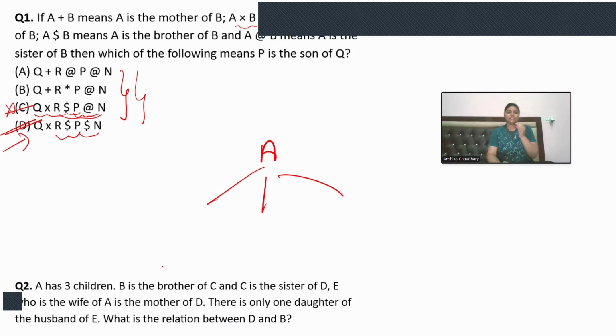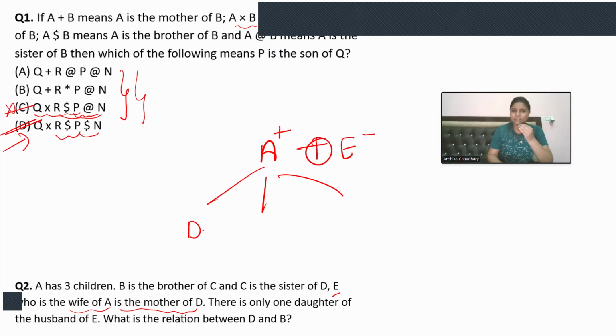So first, let's see. Forget about B, forget about C. We know that E is the wife of A. So E and A are a couple and E is the wife, so A must be male. So A is the husband. Now, E, the wife of A, is the mother of D. So if they are a couple and E is the mother of D, that means I'm sure that A is the father of D, right?